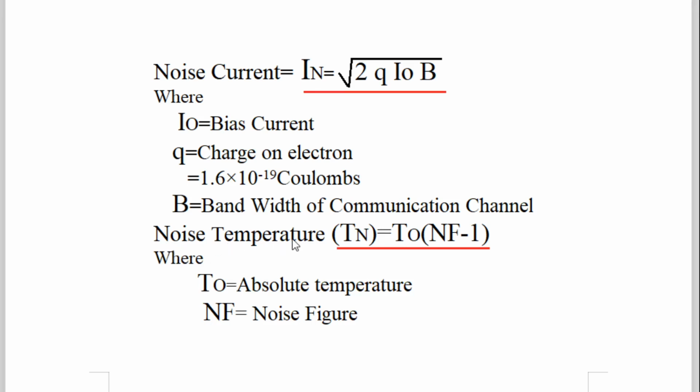Then noise temperature. So Tn, T means temperature, n means noise, is equal to T0. T0 is the absolute temperature, meaning the temperature surrounding that component, resistor, diode, whatever it is. T0 into bracket NF minus 1. NF is nothing but your noise figure, which you already studied on the upper side.